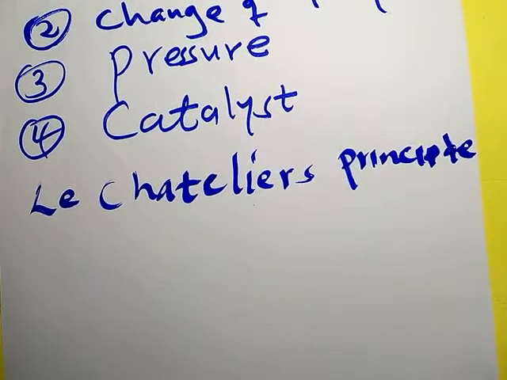Le Chatelier's principle states that when a change in conditions is applied to a system in equilibrium, the system moves so as to oppose the change.